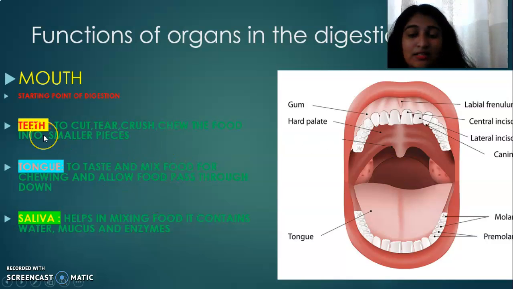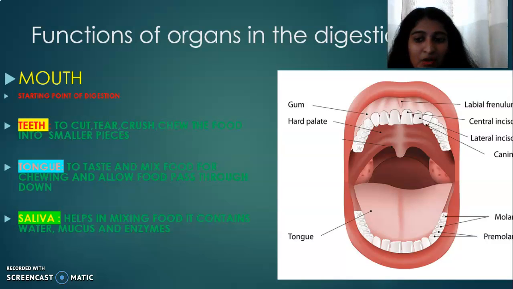What do the teeth do? Teeth cut, tear, crush and chew the food into smaller pieces. The food comes in bigger pieces, but it must be in smaller pieces. So the teeth help to cut, tear, crush and chew the food into smaller pieces.